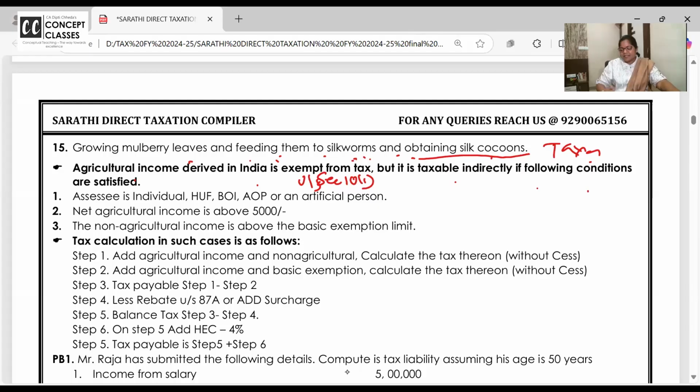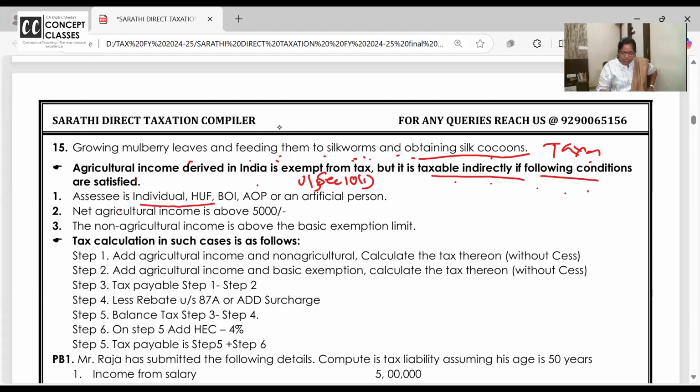Very easy this part is today's class, and yesterday I taught you marginal relief, so I wanted to take it together. Please remind me if we complete early. I want to revise marginal relief once again. So it is going to be taxable indirectly with following conditions.